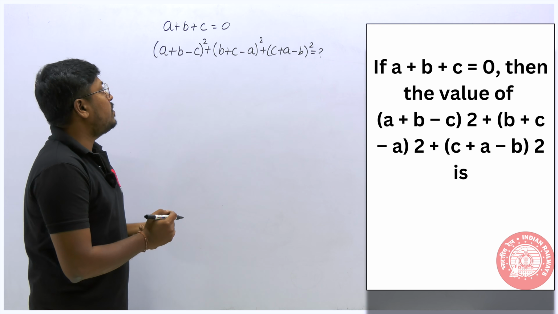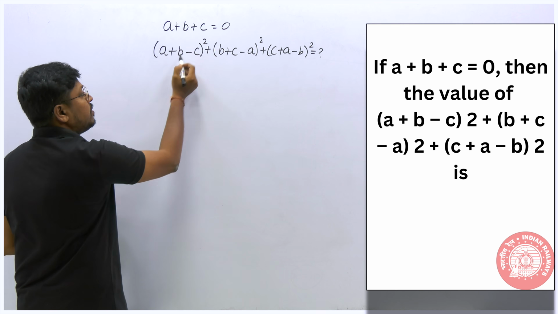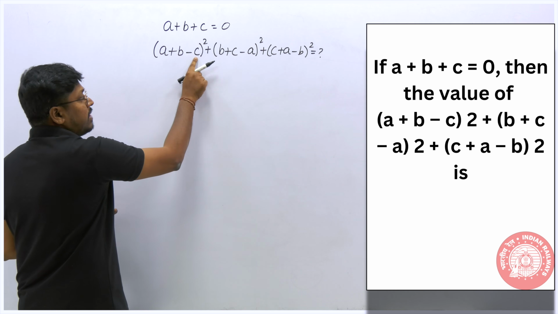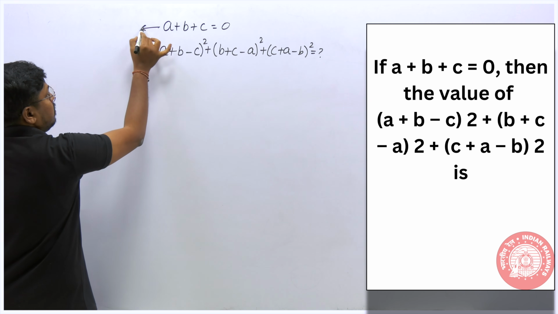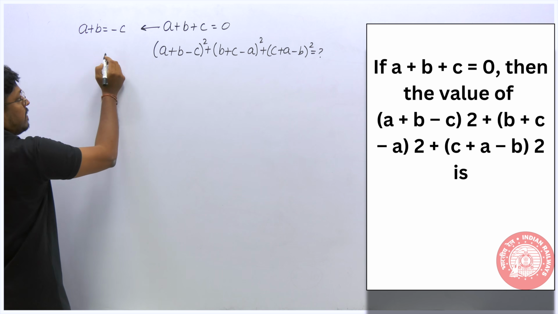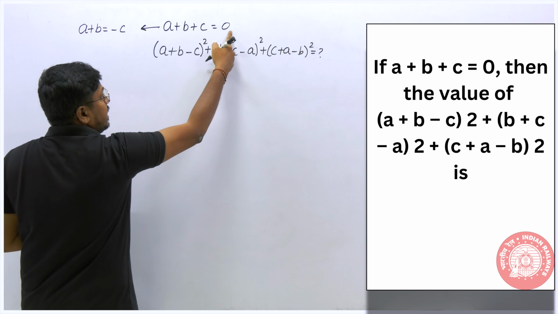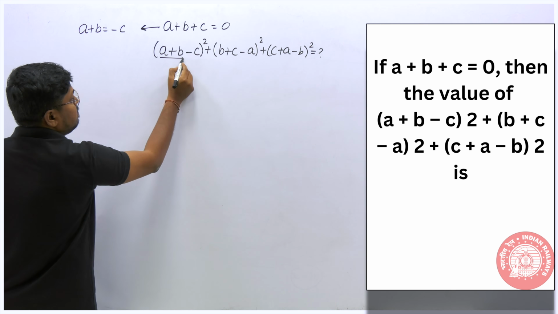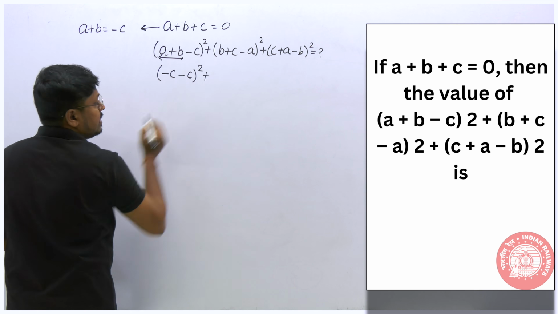Yes, so what we can do here is, if it is plus here, we can substitute directly 0, but here we have minus, right? A plus B minus C. So from the expression they have given, we can say A plus B is equal to minus C. When you bring the C to the right-hand side, it becomes minus C. So instead of A plus B, I can substitute minus C the whole square. So friends, understood or not?